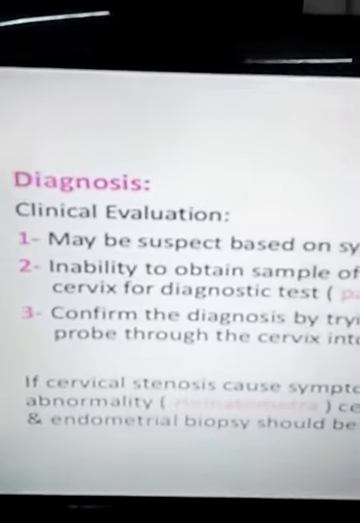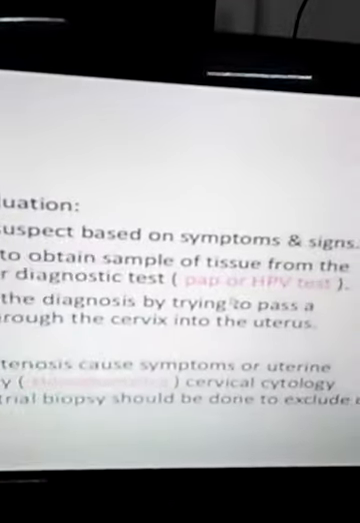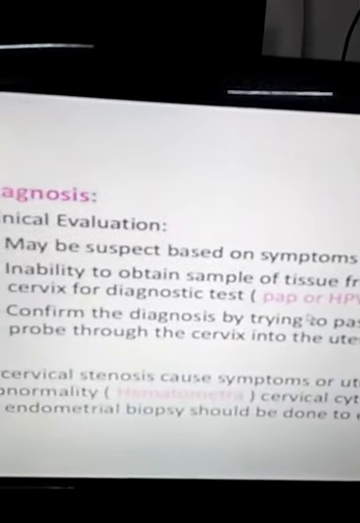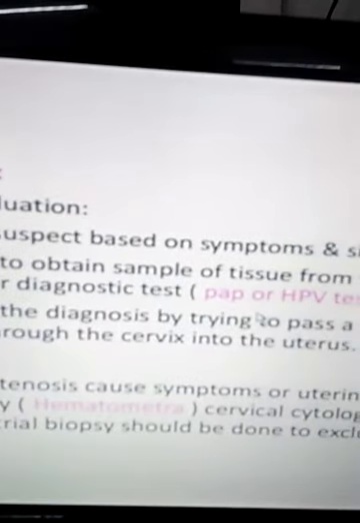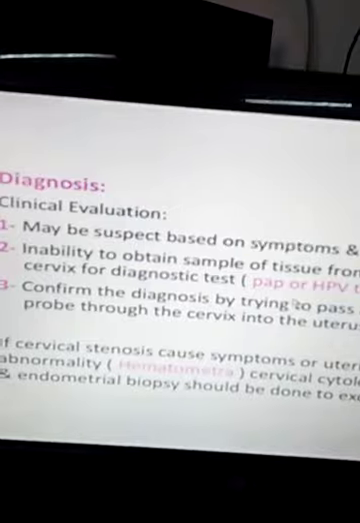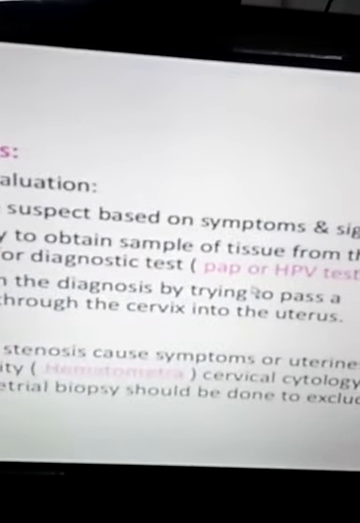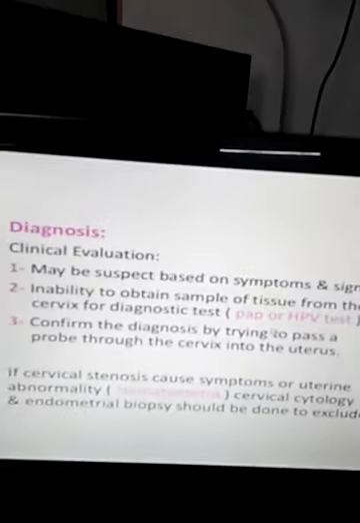Now complications are done. Now what is the diagnosis? What clinical evaluation can we think about? It may be suspected based on the symptoms and signs. Second, inability to obtain a tissue sample from the cervix for a diagnostic test, that is a PAP or HPV test. And confirm the diagnosis by trying to pass a probe through the cervix into the uterus.